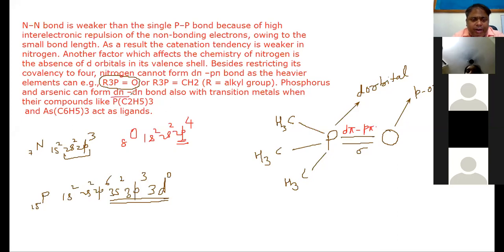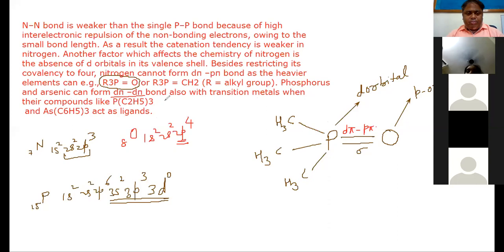They are saying that d pi bonding is also possible with transition elements, in whose compounds they act as ligands. Ligands means electron pair donors.